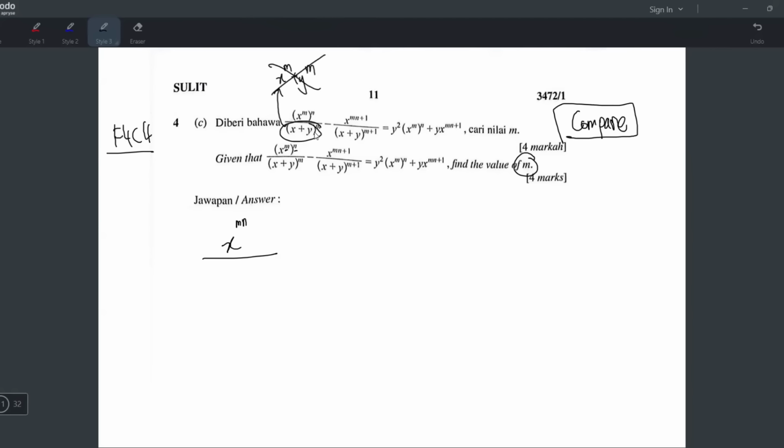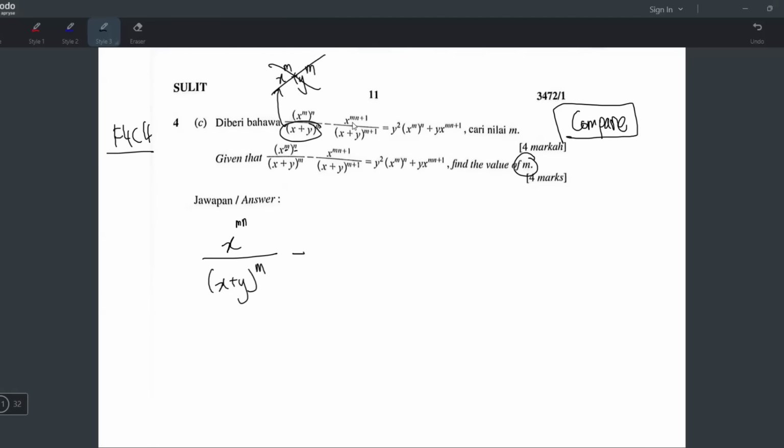If bracket x plus y power m, you cannot write like that, mana boleh. Tapi kalau darab boleh. If this one is darab, you can write x power m, y power m, boleh. Tapi kalau tambah tolak tak boleh. Okay, so this is the wrong way to do it. That means the x plus y power m, you can't do anything with that.